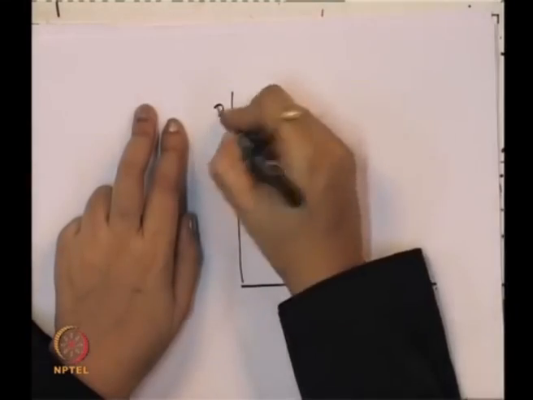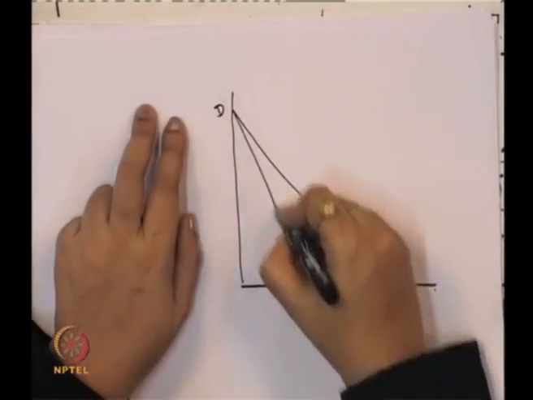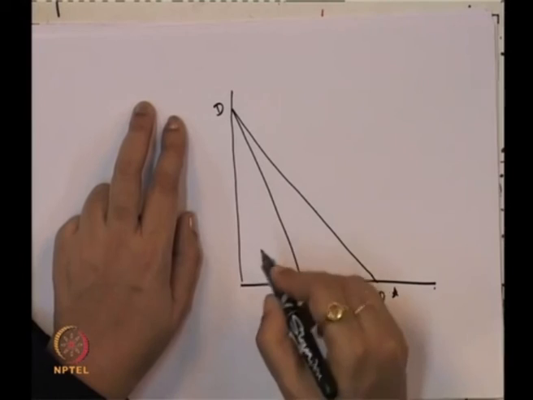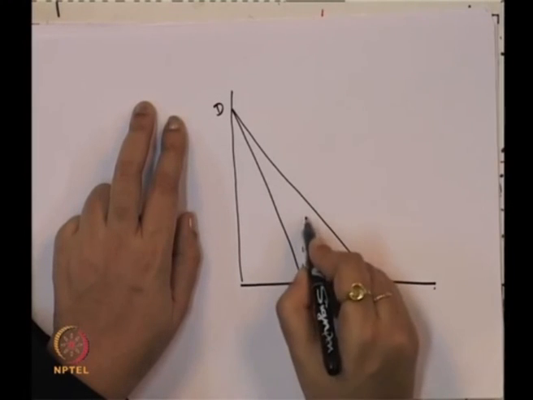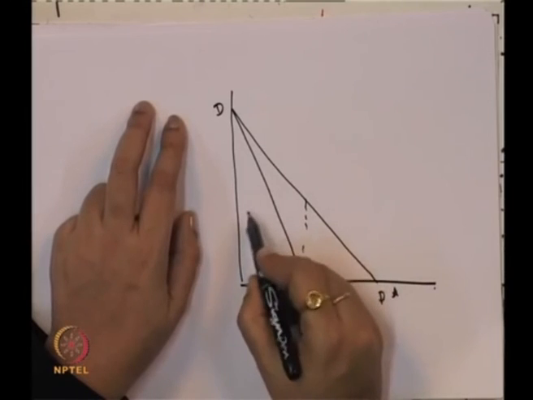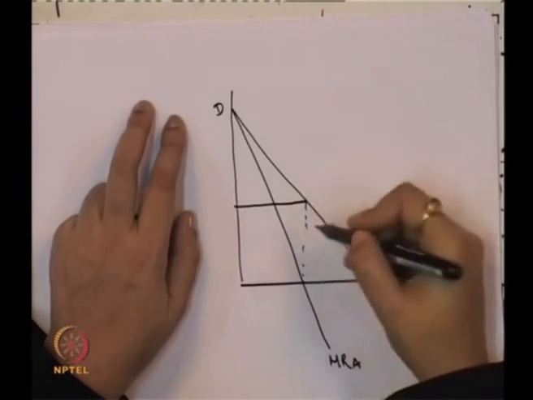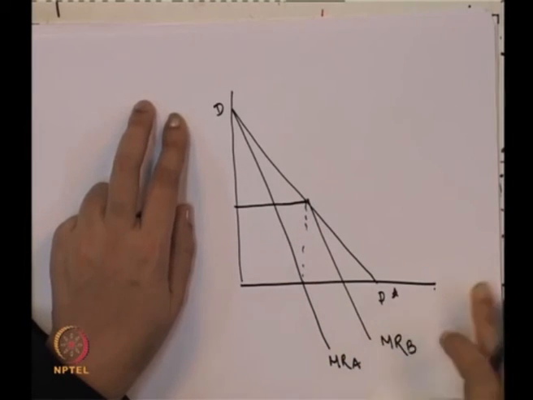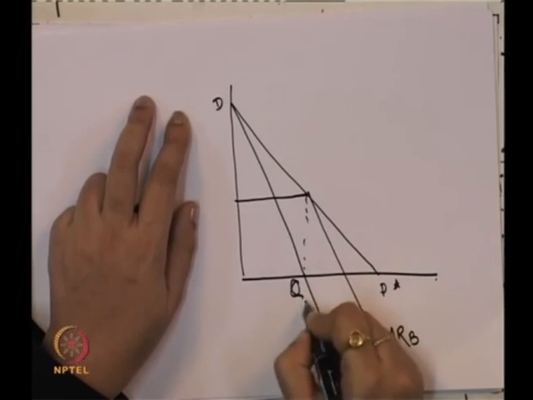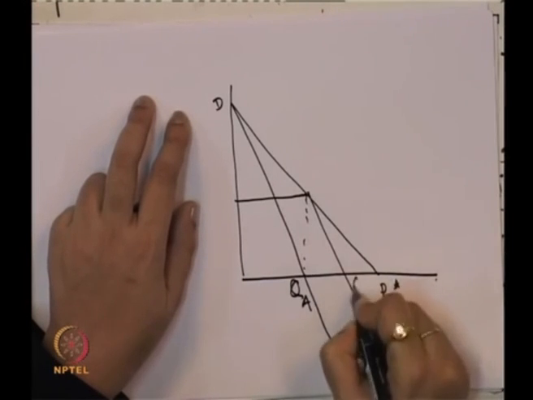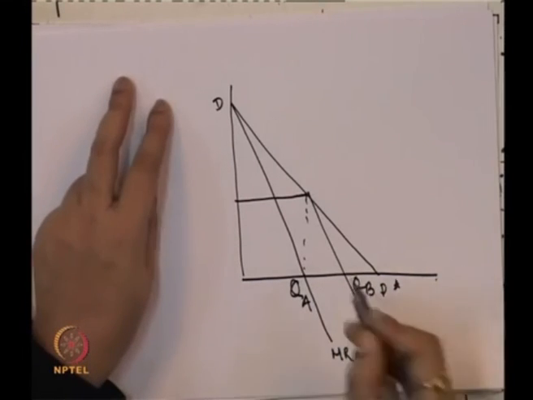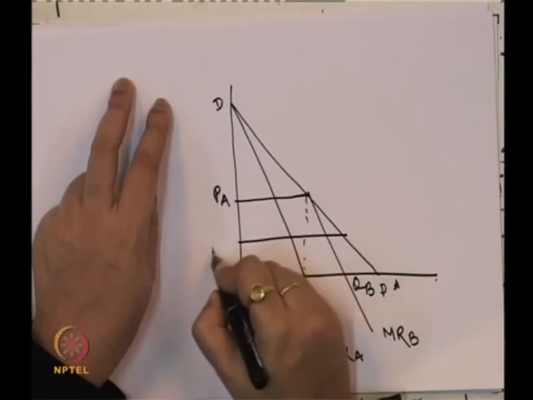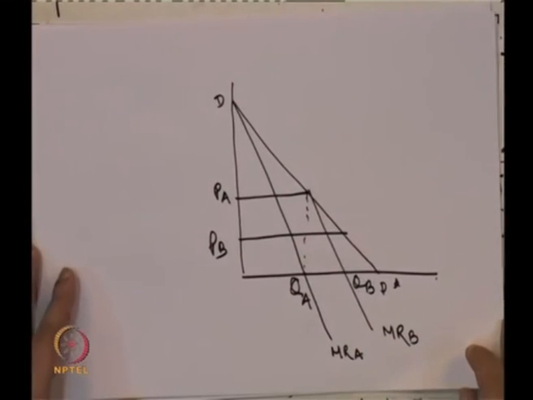So, this is D star, correspondingly we have marginal revenue of A, this is PA, this is marginal revenue of B, this is QA, this is QB, this is price of A, this is price of B. Okay.